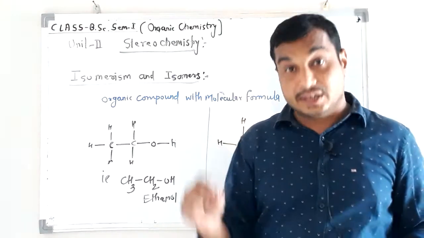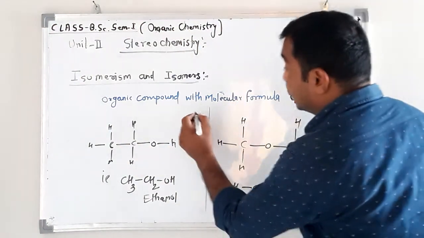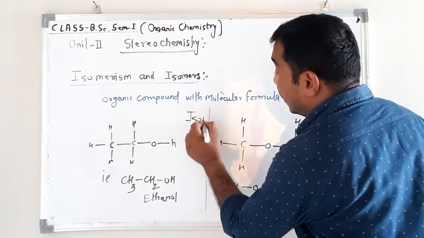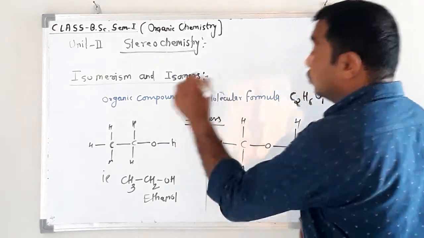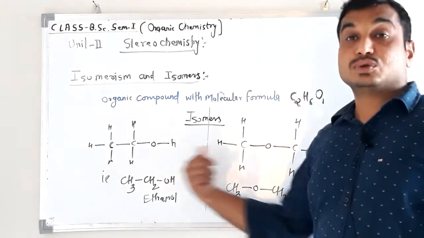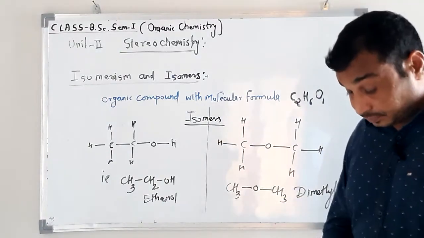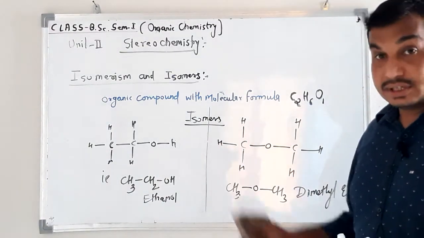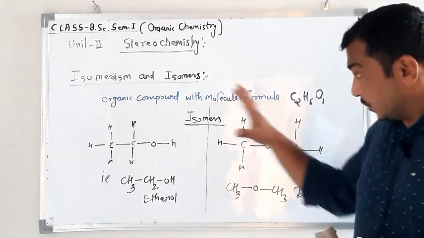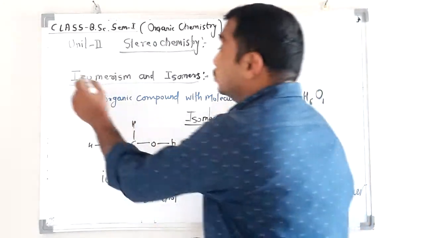same. Then such compounds are called isomers of each other. Such compounds are known as isomers of each other. These two compounds are isomers of each other. Okay. So this is just one example, and such a phenomenon is known as isomerism.